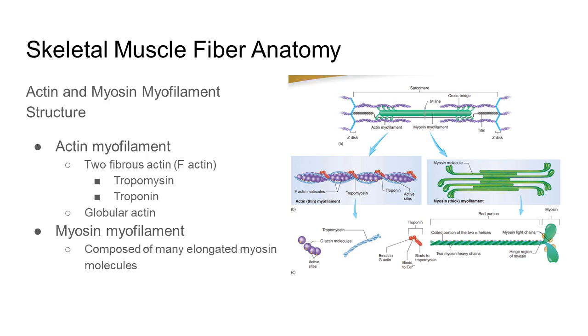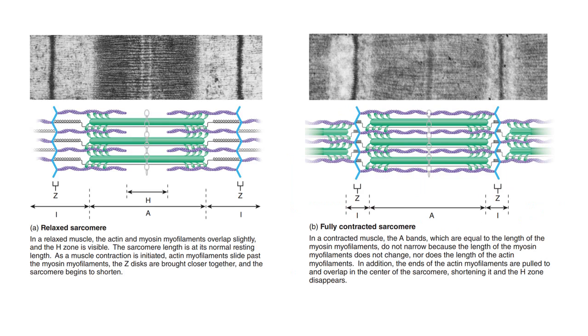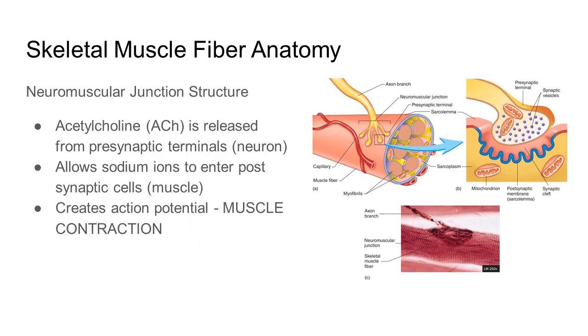Myosin myofilament is composed of many elongated myosin molecules. In this image, you can see a relaxed and fully contracted sarcomere. In the relaxed state, the myofilaments overlap slightly and are not pulled towards the center. In a fully contracted sarcomere, myofilaments are pulled towards the center and overlap at the same time. That is how a muscle tissue contracts.